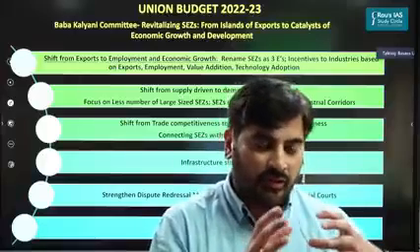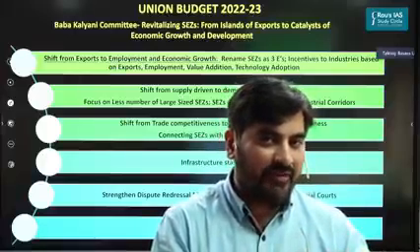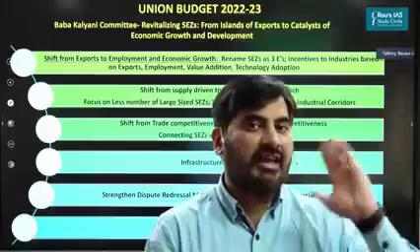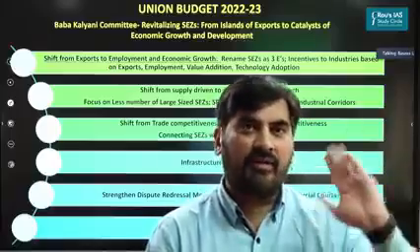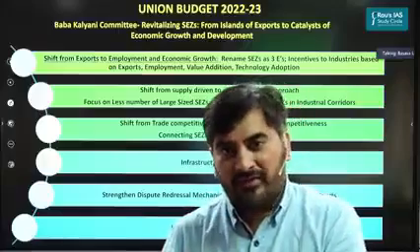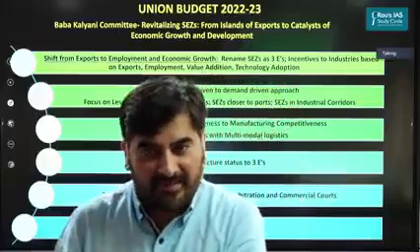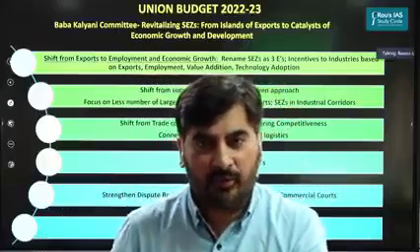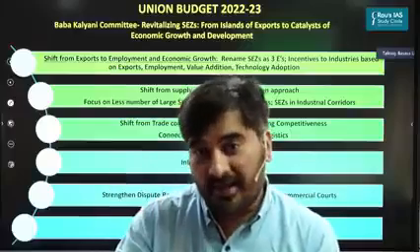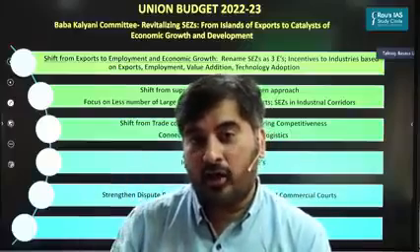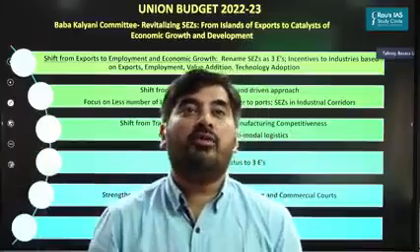Right now, units in SEZs are getting benefits based upon how much exports they are doing. Higher the exports, higher the benefits. Now what we must do is give incentives to SEZs not just based on exports, but how many jobs they are creating, what kind of technology they are adopting, and how much value addition they are doing.